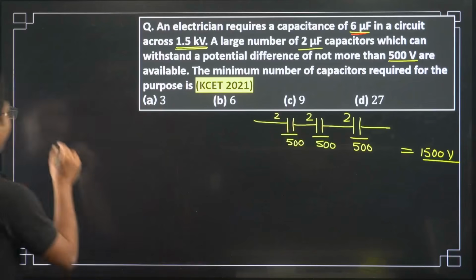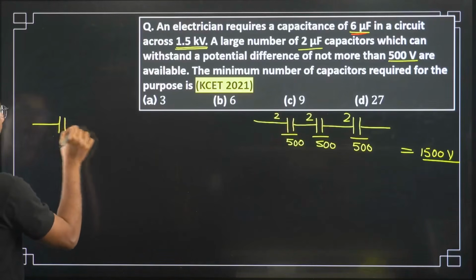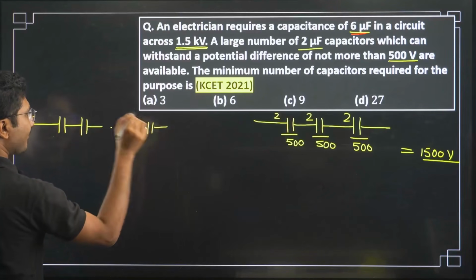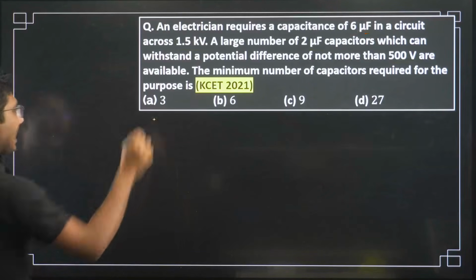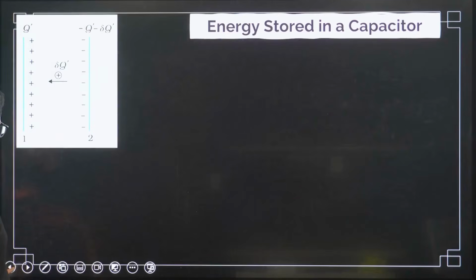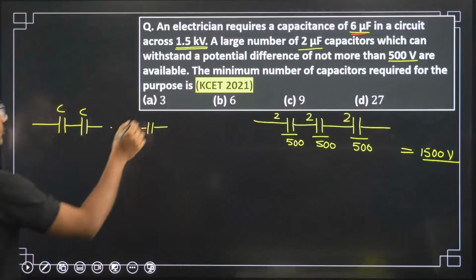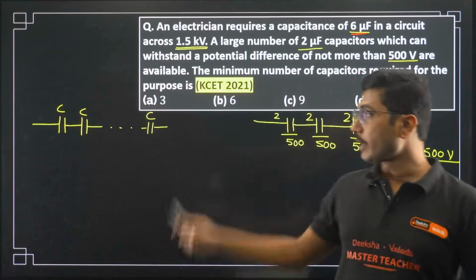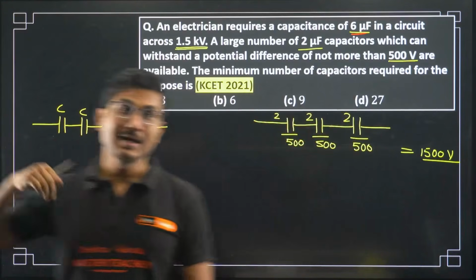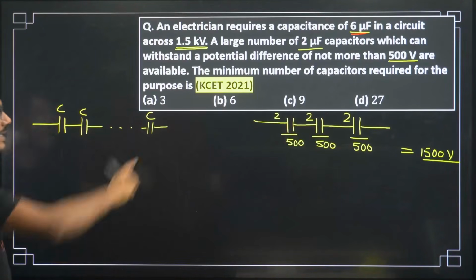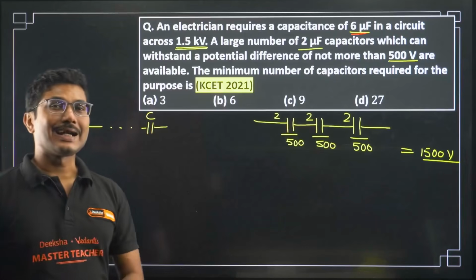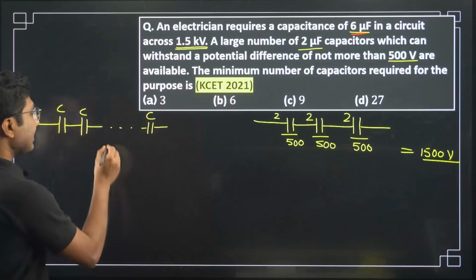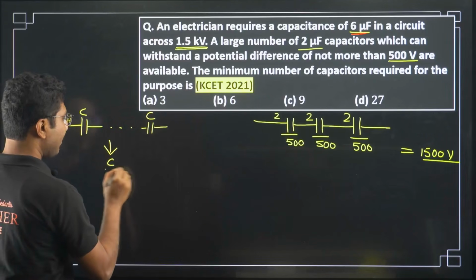If there are n number of capacitors, each of the same value, say C, so each of them has the same value. This is very, very important. They don't have different values, but they have the same value. If they are connected in series, then what is the equivalent capacitance? The equivalent capacitance in this case will be C by n.